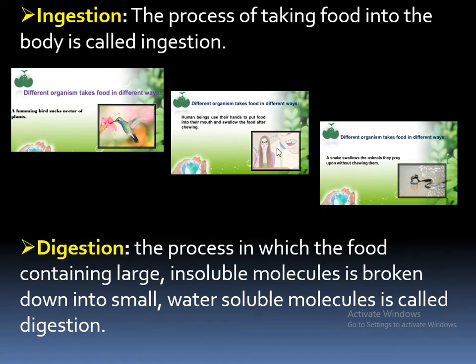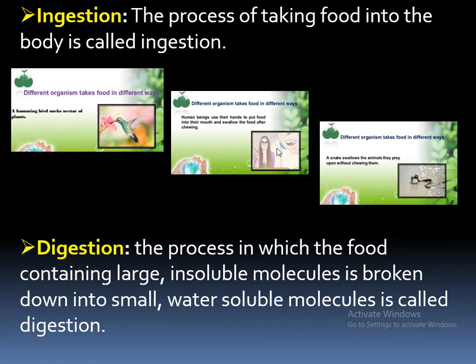How does the snake take food? It catches a frog or any small insects, the prey on which it feeds. So these are some different ways of taking food inside in living organisms.